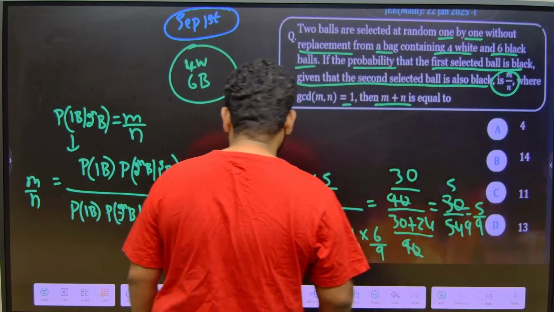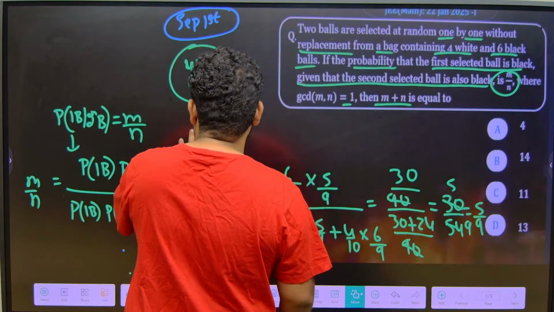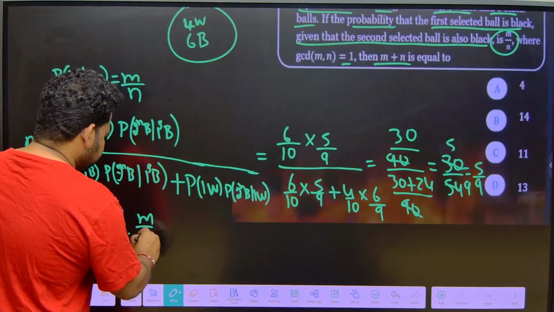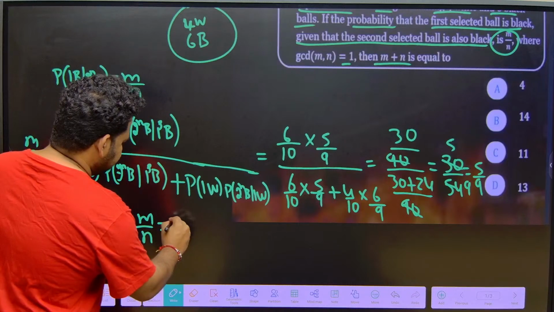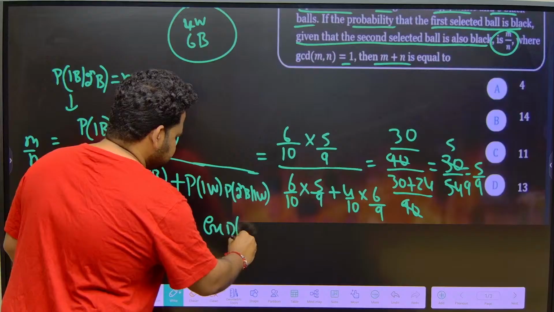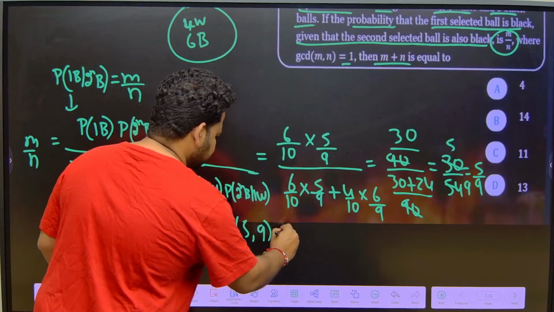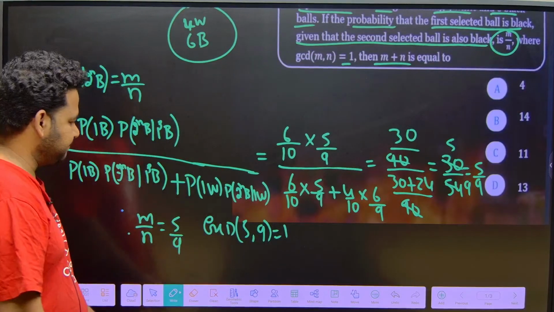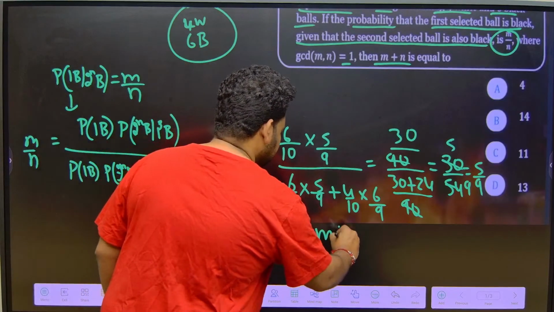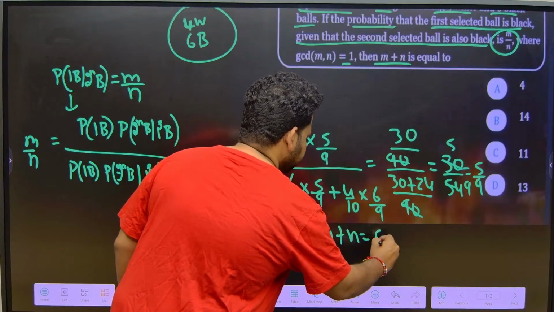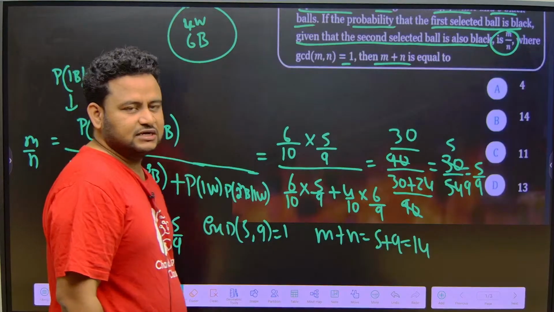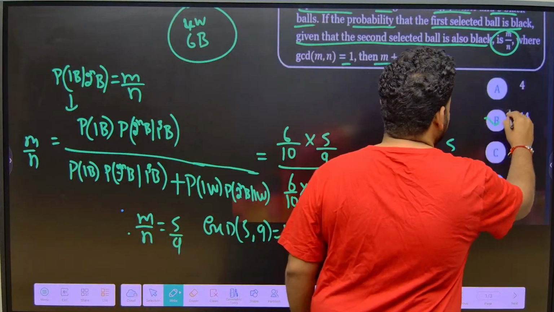So we got m by n as 5 by 9. So definitely GCD of 5 and 9 is 1 itself. So our condition is satisfied. We have to find m plus n. M plus n is equal to 5 plus 9, that is equal to 14. The answer is Option B.